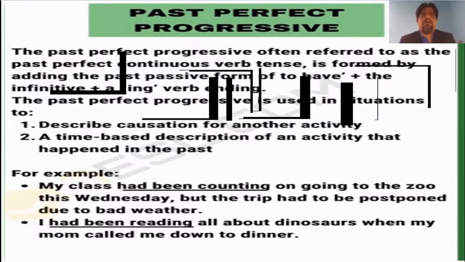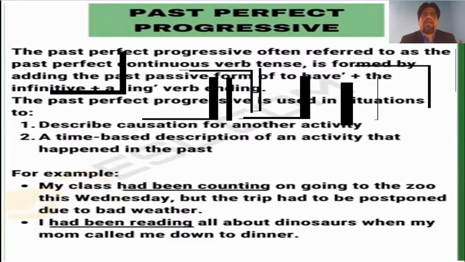The past perfect progressive or continuous tense is used in situations to describe causation for another activity, a time-based description of an activity that happened in the past. That is why I said a stretched period of time.